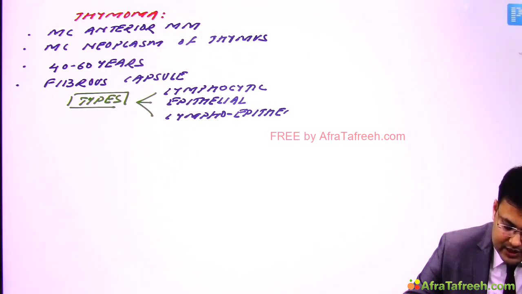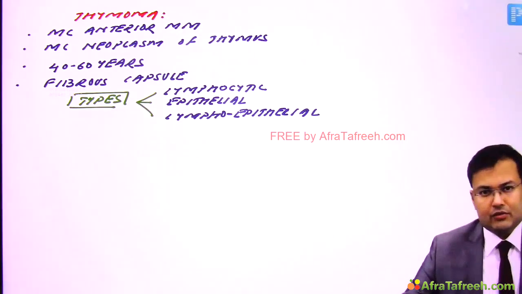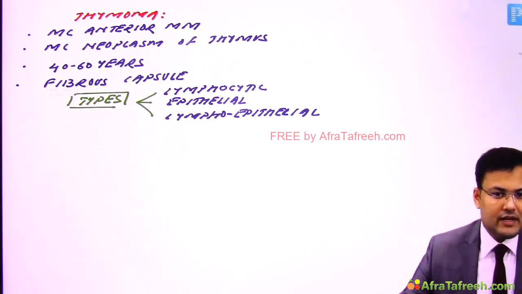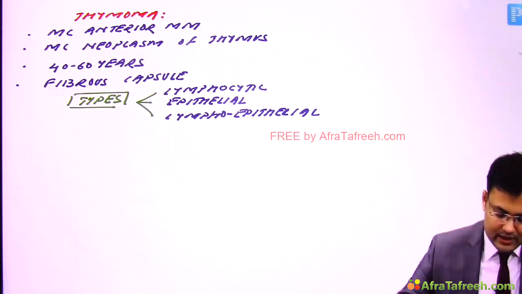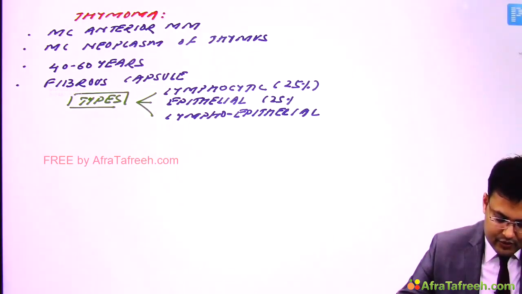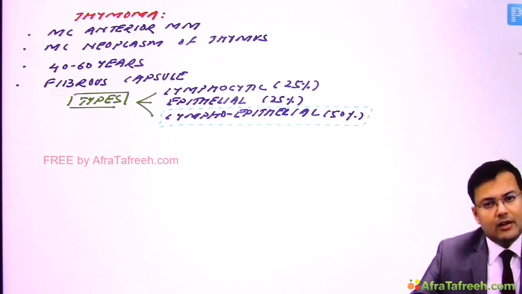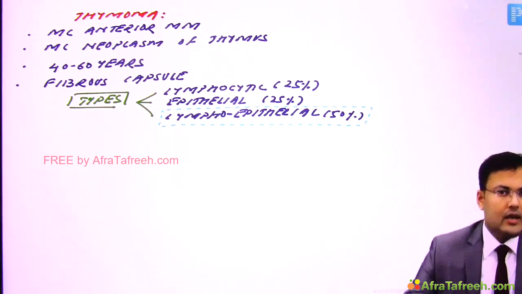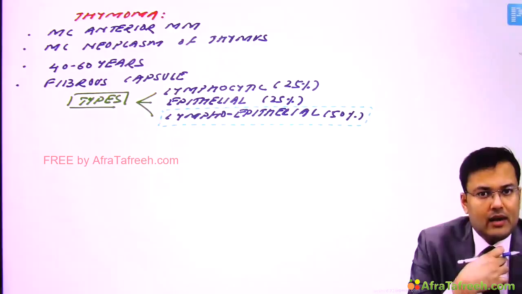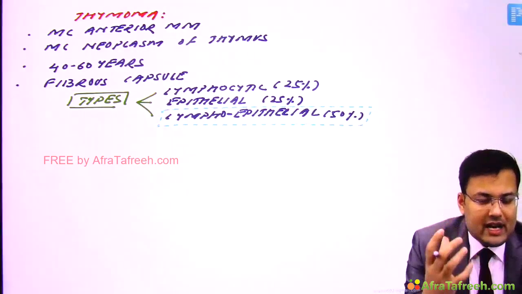Now if you see the relative percentage, lymphocytic is responsible for 25% of cases, epithelial 25, and lymphoepithelial 50. So this is the relative distribution, 25, 25 and 50. Okay, so the question which is asked is, what is the most common type of thymoma? It is the lymphoepithelial.